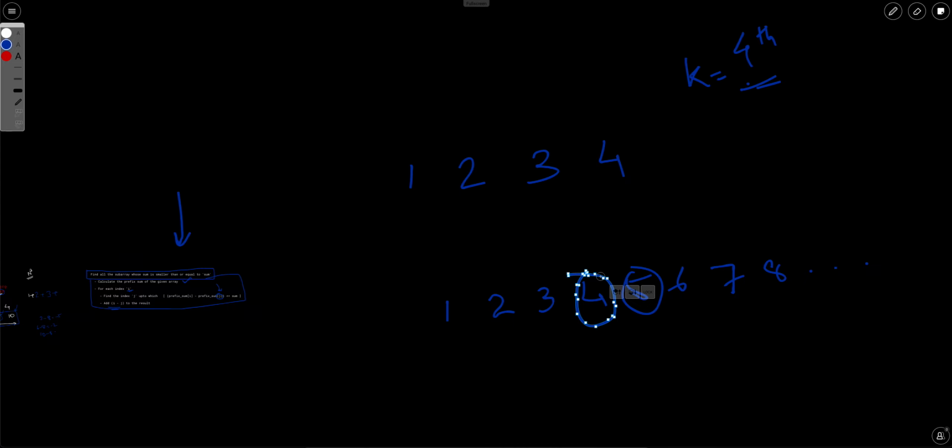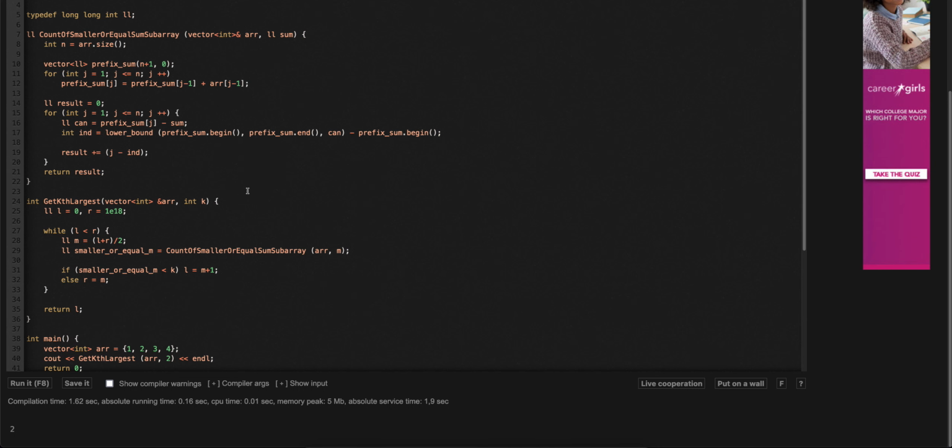Now because we can't iterate over every one of these possibilities, we are doing binary search over it. We are just dividing into half, and then searching either the left or the right, and whether to go left or right depends on the value that will be returned from this function. So let's say the value returned is t. If t is greater than k, then we will go to the left, otherwise we will go to the right. So hope the entire solution is clear. Let's just look at the code once.